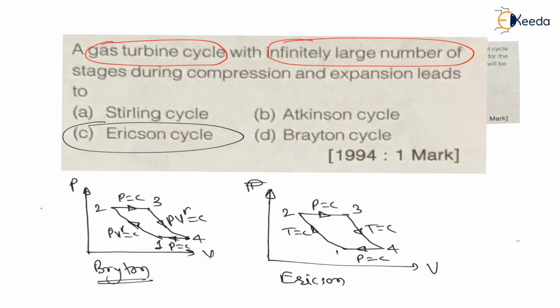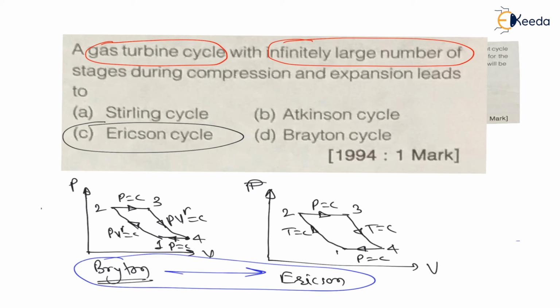So my dear students, whenever there are infinitely large numbers of stages during compression and expansion, then the reversible adiabatic process becomes an isothermal process. Therefore, the Brayton cycle leads to the Ericsson cycle. Therefore, for this question, answer C is the correct choice.